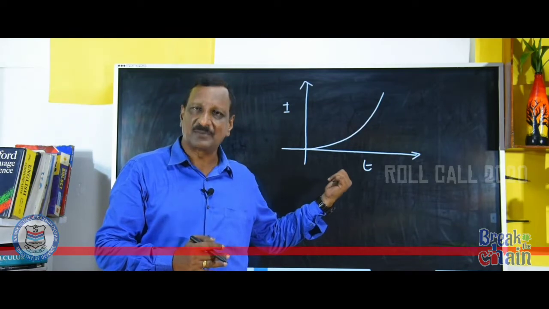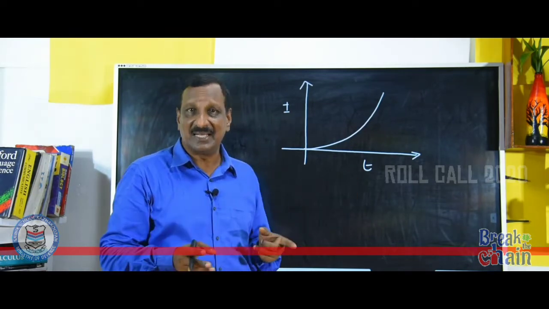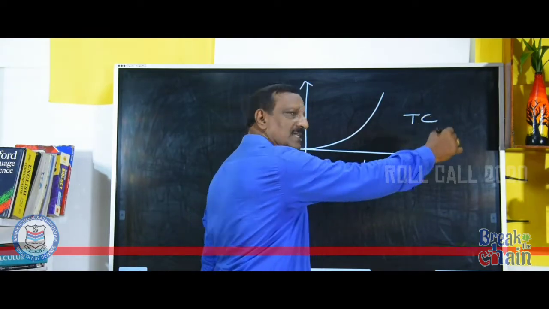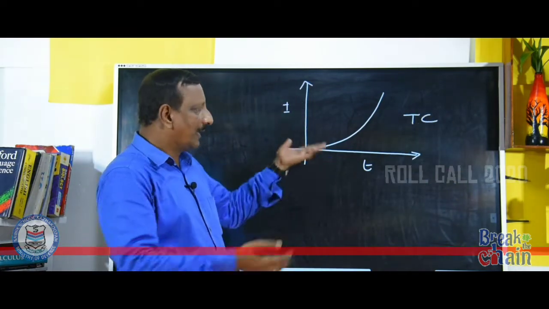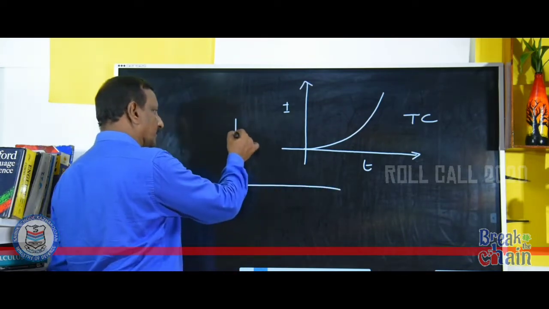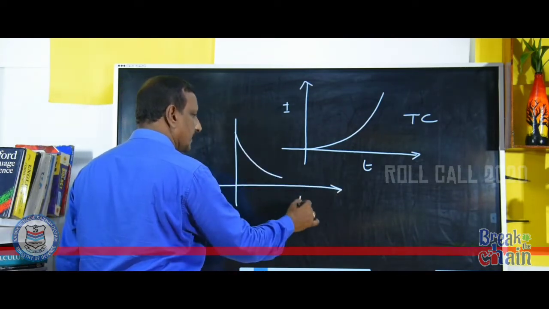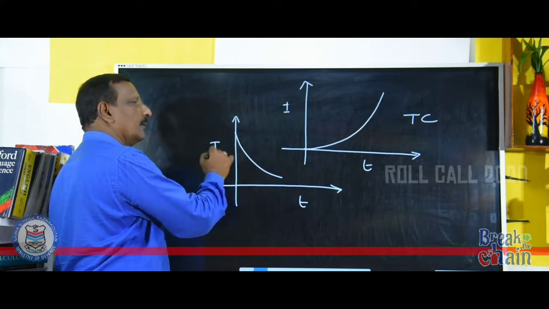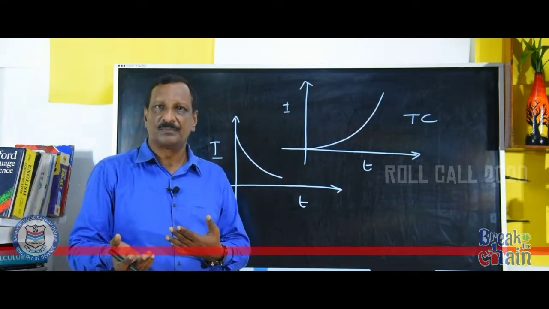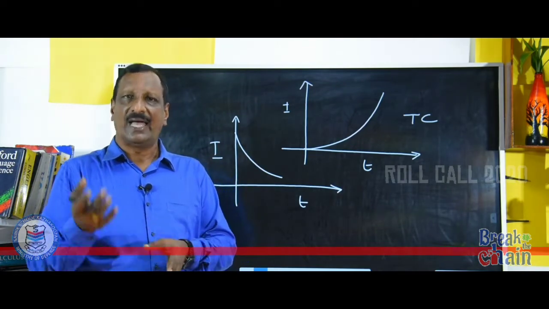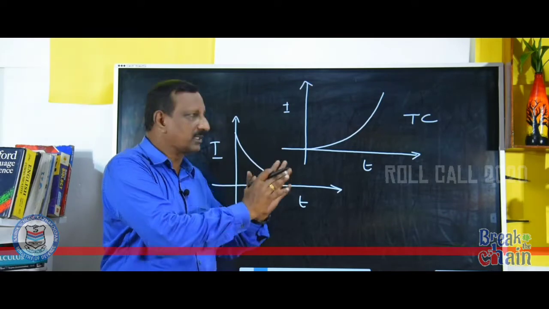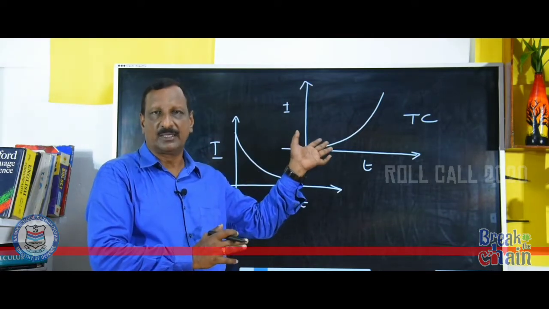These types of currents are known as transient current, TC in short. Like this, the current can also be reduced in this form. Exponentially, the current will be decreasing. So, this is also TC. What I have told you, DC and TC, are all in one category. They exist in the positive cycle of the current only.